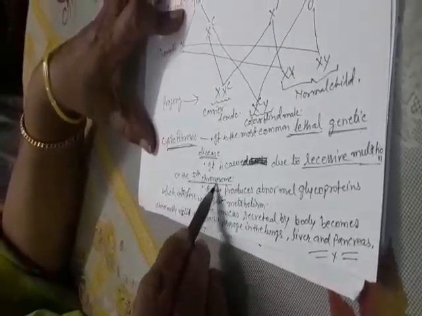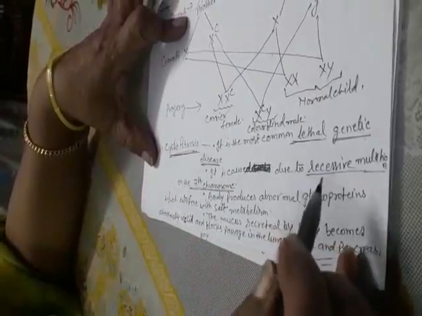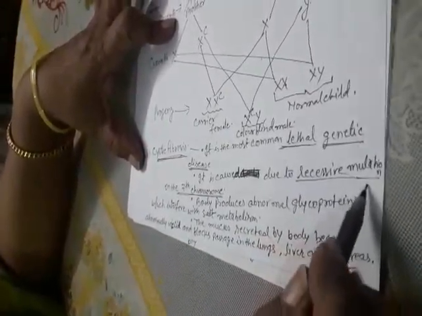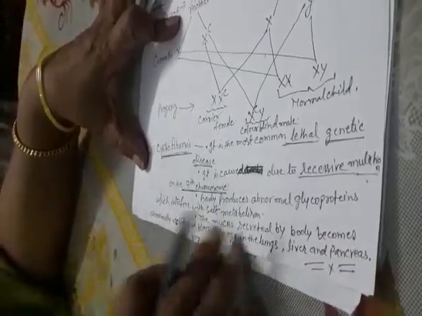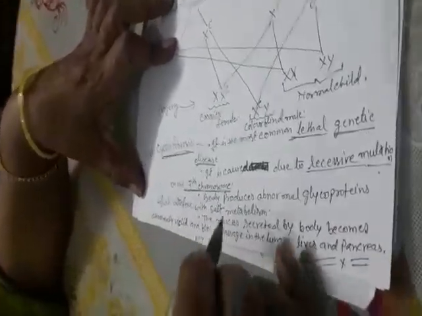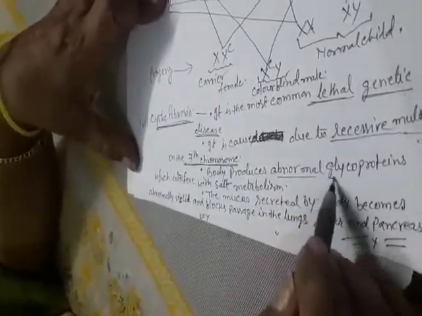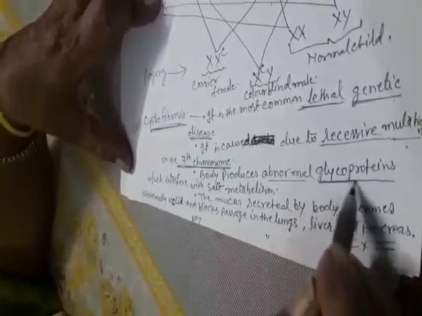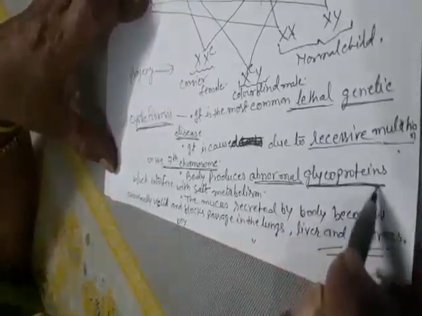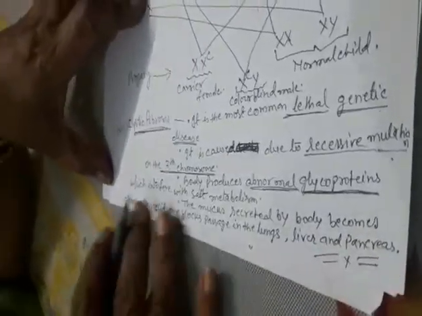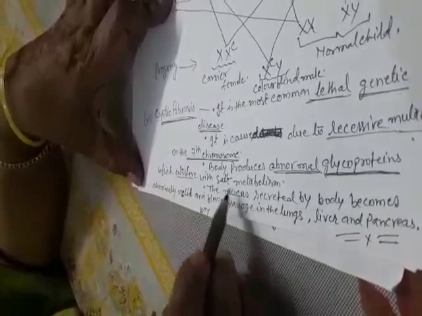The body produces abnormal glycoproteins which interfere with salt metabolism.